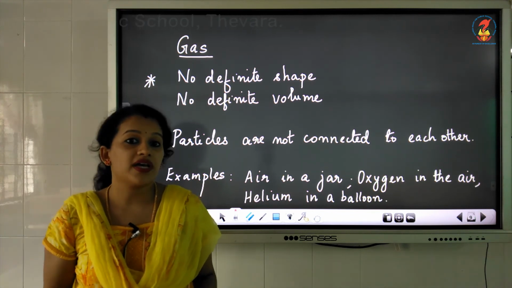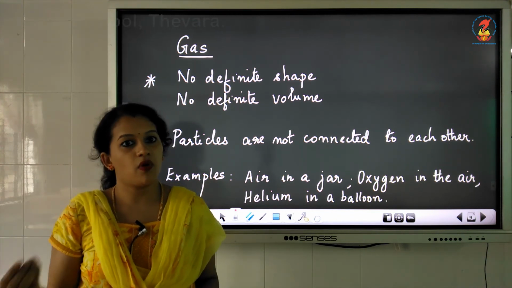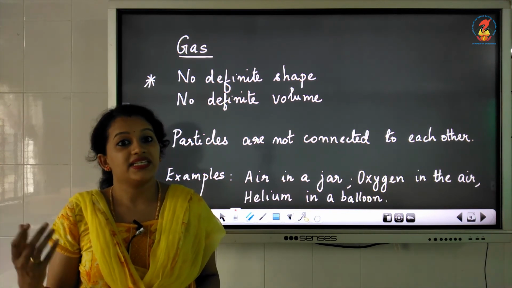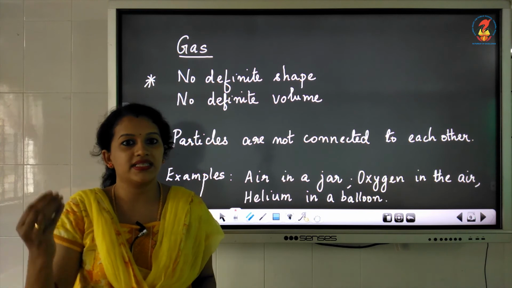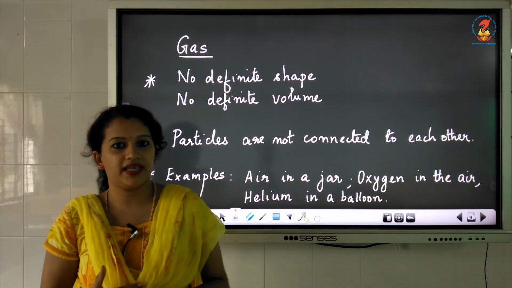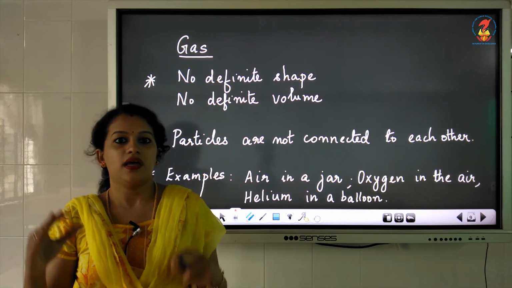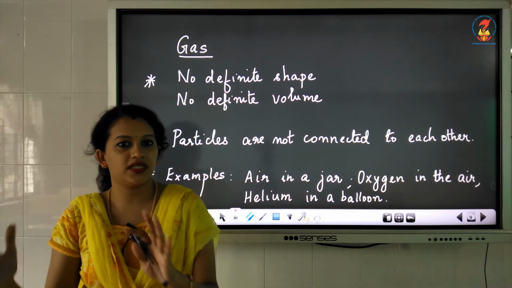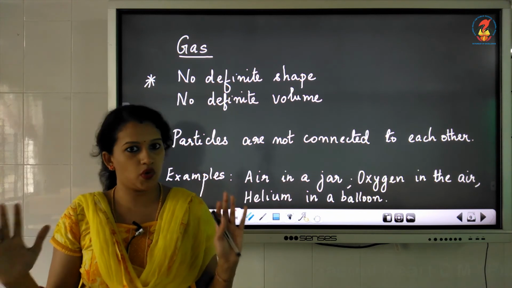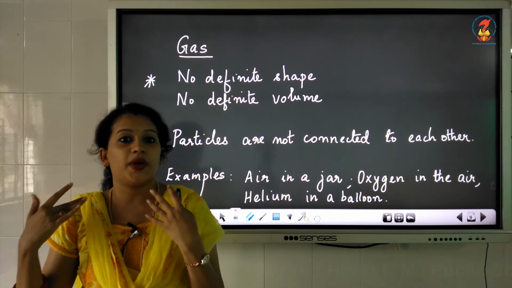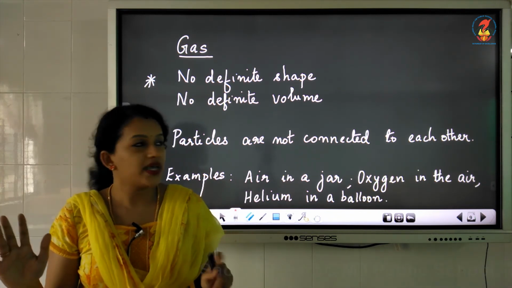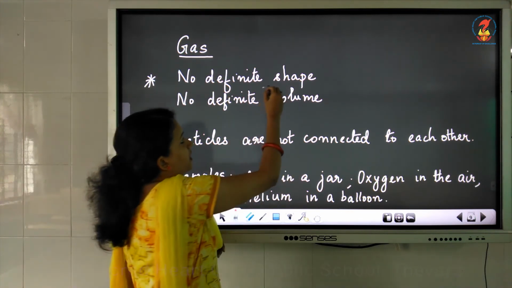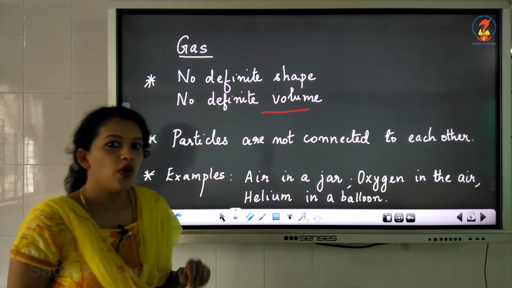Does that smoke have any shape? No, the smoke is not having shape, isn't it? Then does it have a volume? Volume means the space that is taken up by that object. Can you say that smoke will only take up this particular amount of area or this particular amount of space? No, it can spread to anywhere, isn't it? So that's why it is said that gas does not have a definite shape nor a definite volume.